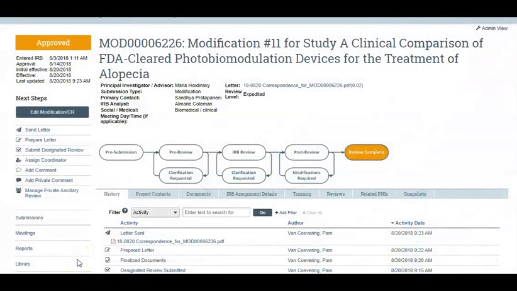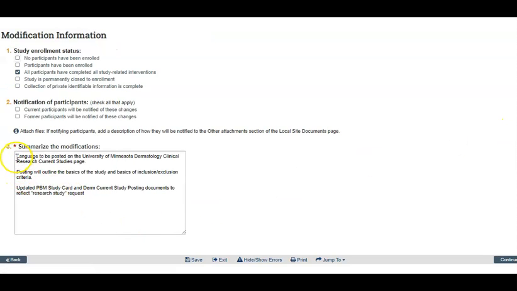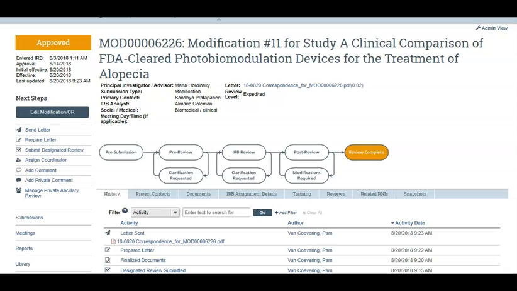Here's an example of a minor modification. There are no proposed changes other than updating the research study posting. This change doesn't change the risk level of the study, doesn't change much about the participant's experience, but it's an important change to be made. Because this is minor and administrative, it doesn't need to be reviewed by the committee.